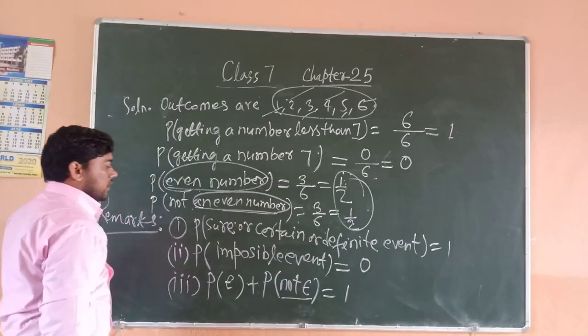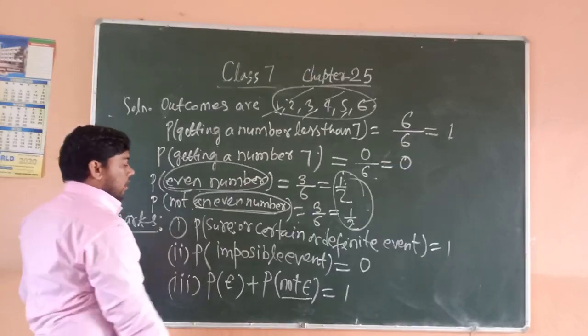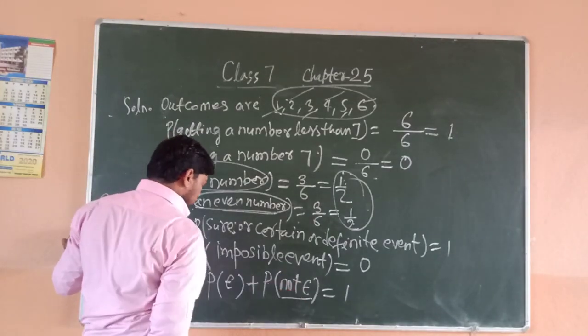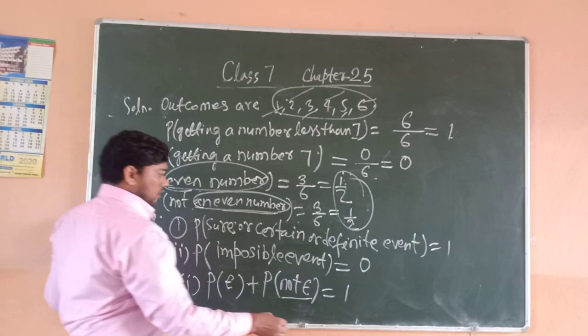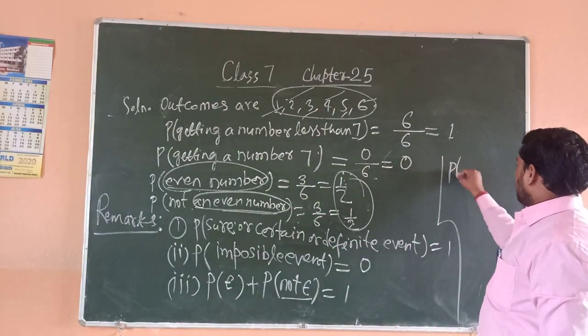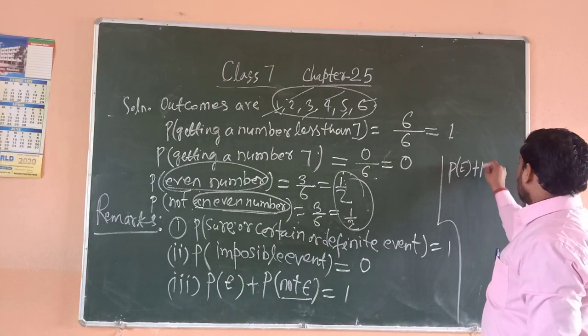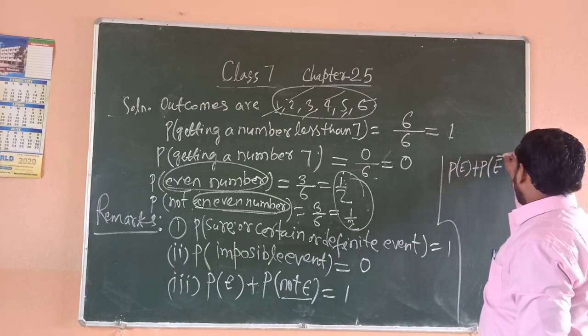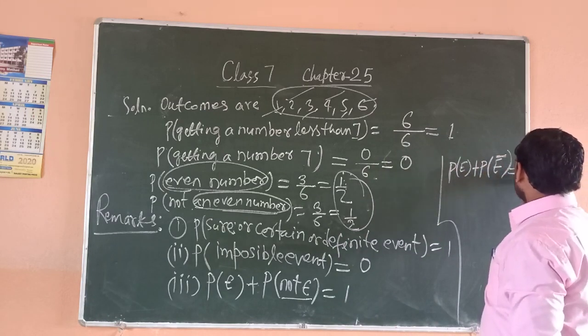Not the event you can call the complementary of the event, or symbolically write it as probability of E plus probability of E bar is equal to 1.